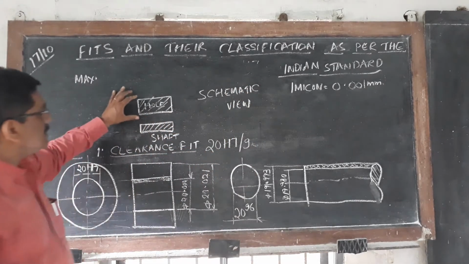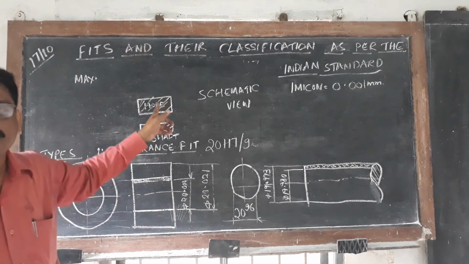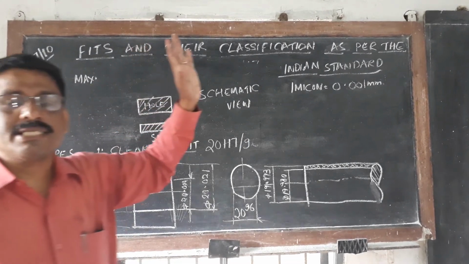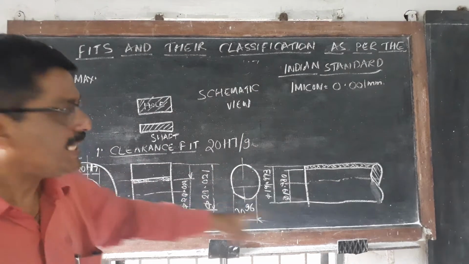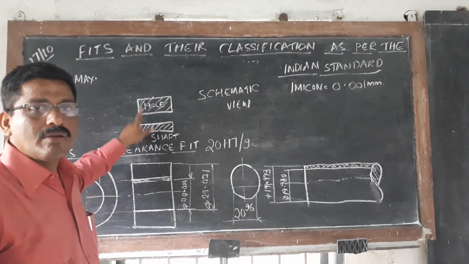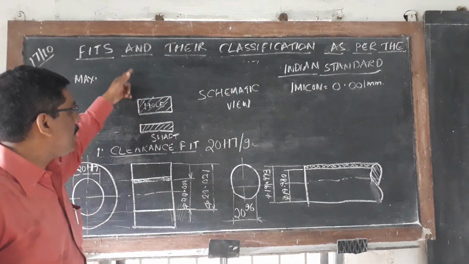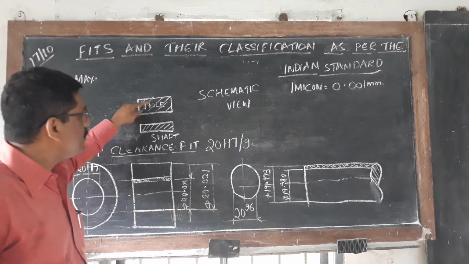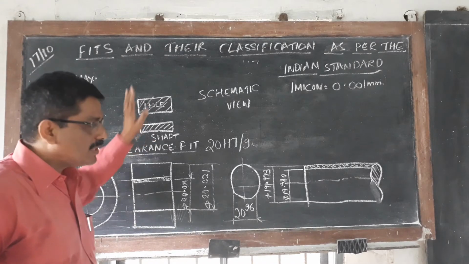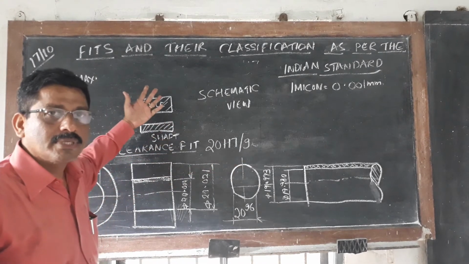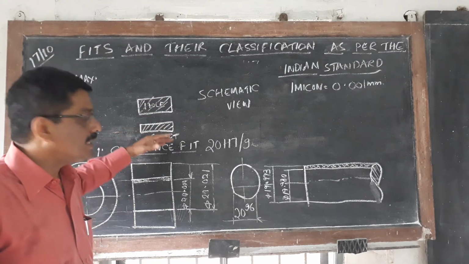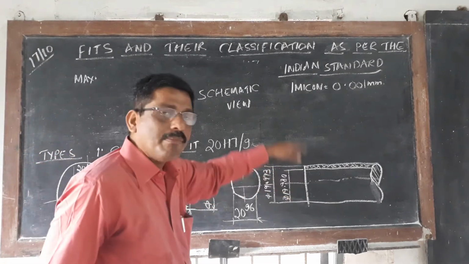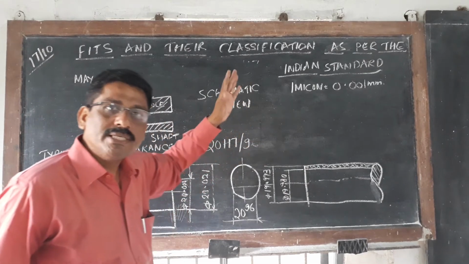If you see this directly, you should be able to answer that it is a clearance fit, because the tolerance zone of the hole is always above the shaft. So hole comes above, shaft comes below. The interference fit is the reverse. In an interference fit, the tolerance zone of the shaft is above and the hole is always below.